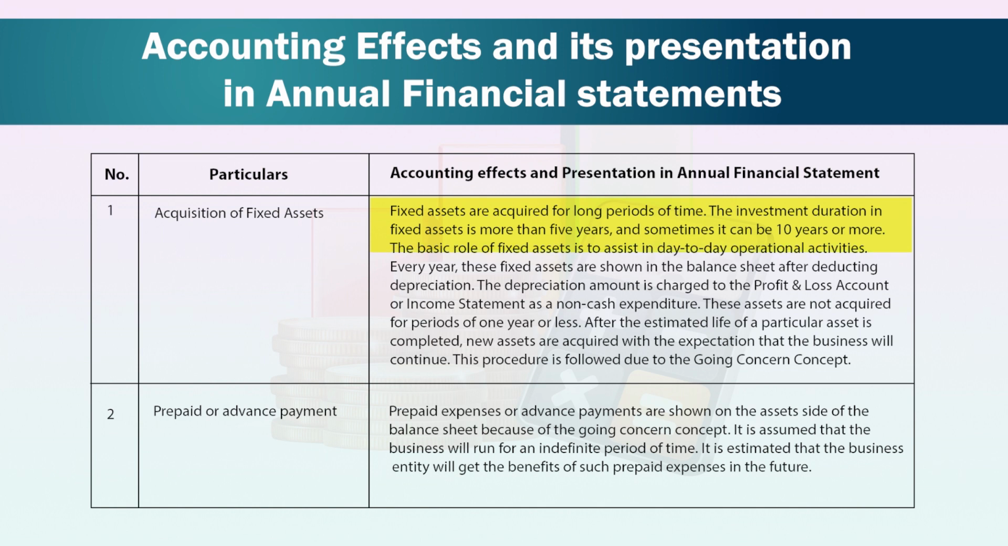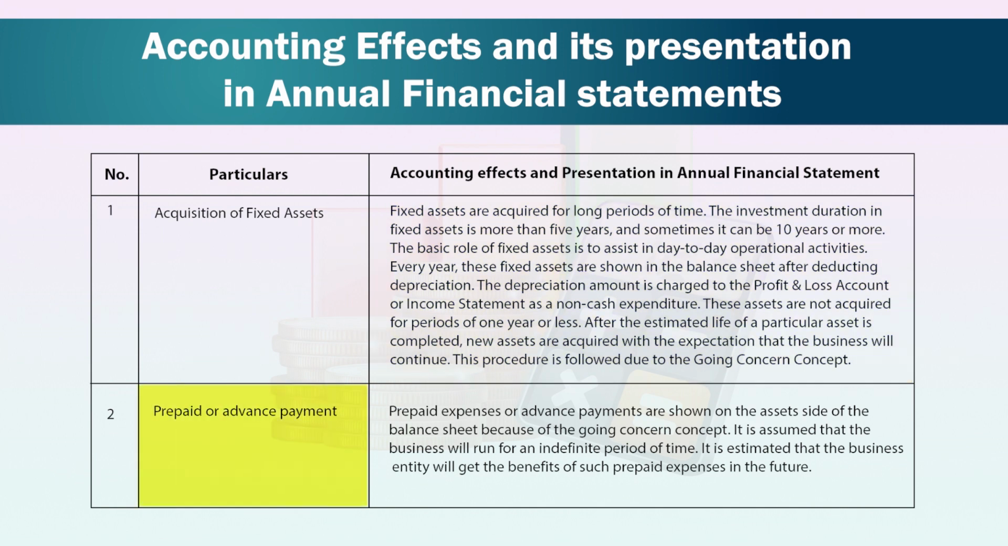The basic role of fixed assets is to assist in day-to-day operational activities. Every year, these fixed assets are shown in the balance sheet after deducting depreciation. The depreciation amount is charged to the profit and loss account or income statement as a non-cash expenditure. These assets are not acquired for periods of 1 year or less. After the estimated life of a particular asset is completed, new assets are acquired with the expectation that the business will continue. This procedure is followed due to the going concern concept.